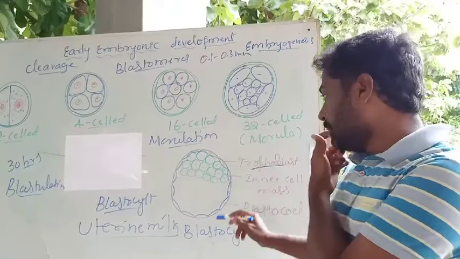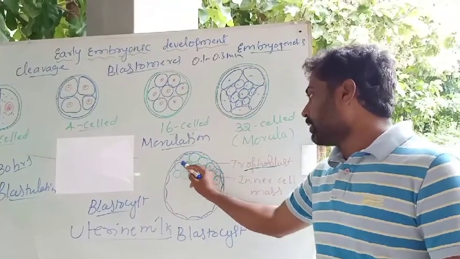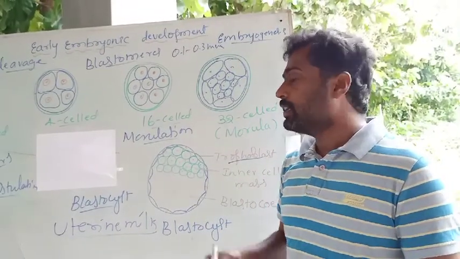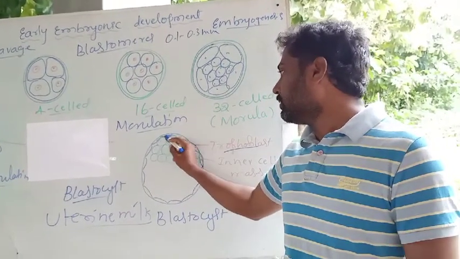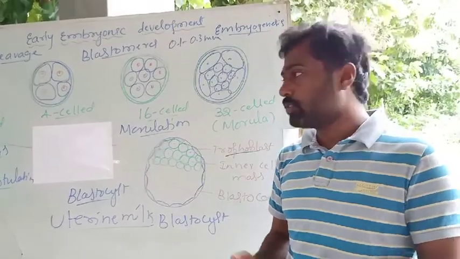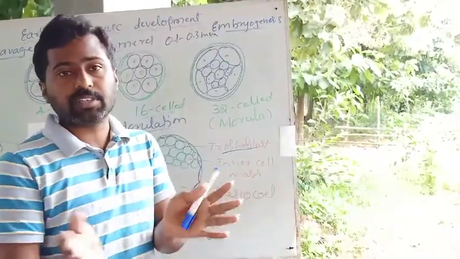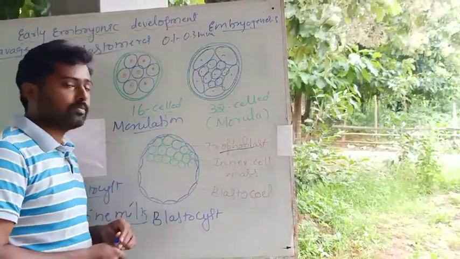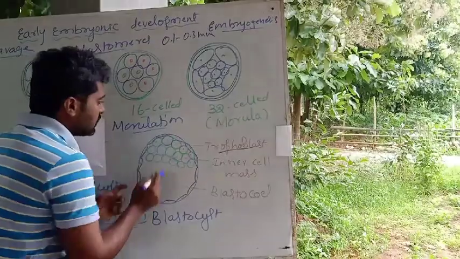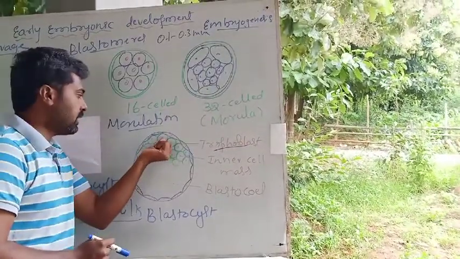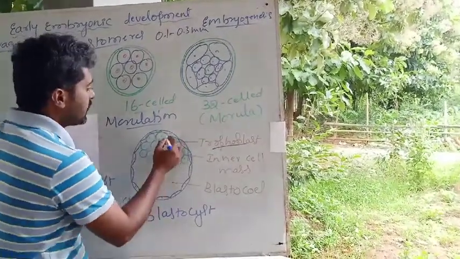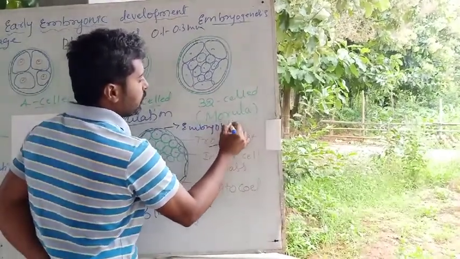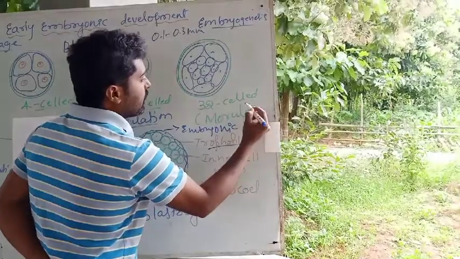Okay. So then the cells which are found within the trophoblast rearrange themselves, and they get attached to one end of the trophoblast. The trophoblast separates from the inner mass of cells, except at one point. See, at this point, the inner mass of cells gets attached to the trophoblast. That is what is called embryonic knob, or inner cell mass.